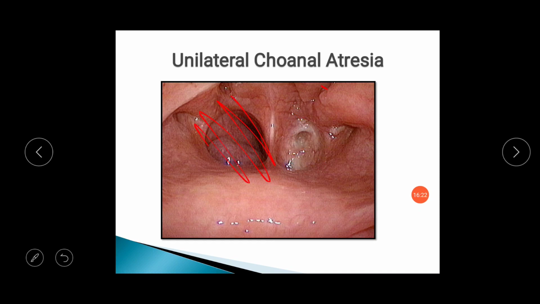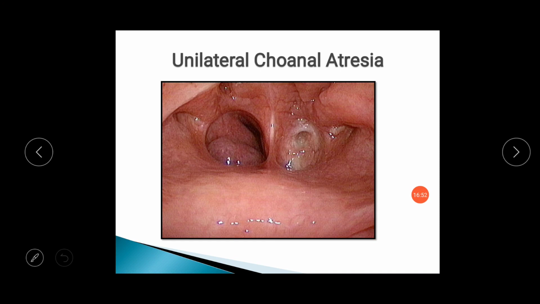Now this is a unilateral choanal atresia, so the patient has unilateral nasal obstruction and breathes from this side. But whenever it is bilateral in children, both areas will block the air coming from the nasal cavity to go into the larynx and trachea. Children are born obligate nasal breathers. They cannot open their mouth and do mouth breathing.